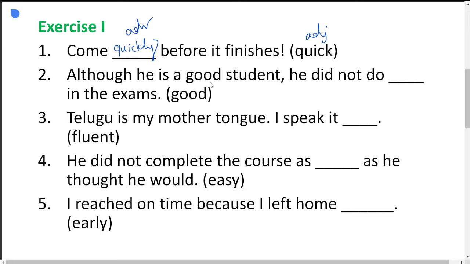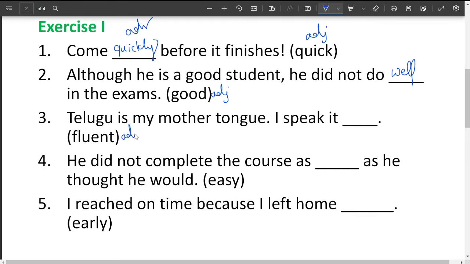Next one. Although he is a good student, he will not do dash in the exams. Good is an adjective here. You have to change that into an adverb. What is the adverb of this? Good, the adverb is well. So he did not do well in the exam. Next, Telugu is my mother tongue. I speak it dash. Fluent is again an adjective. Change that into an adverb. What is the adverb? Fluently.